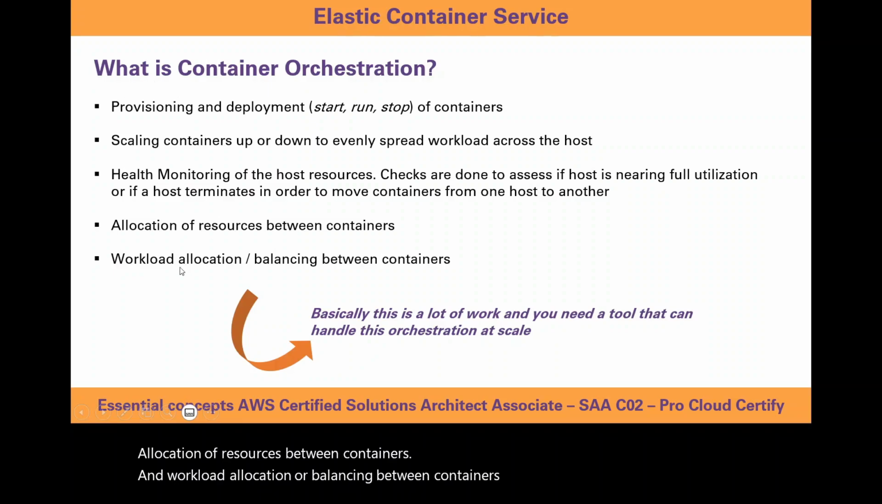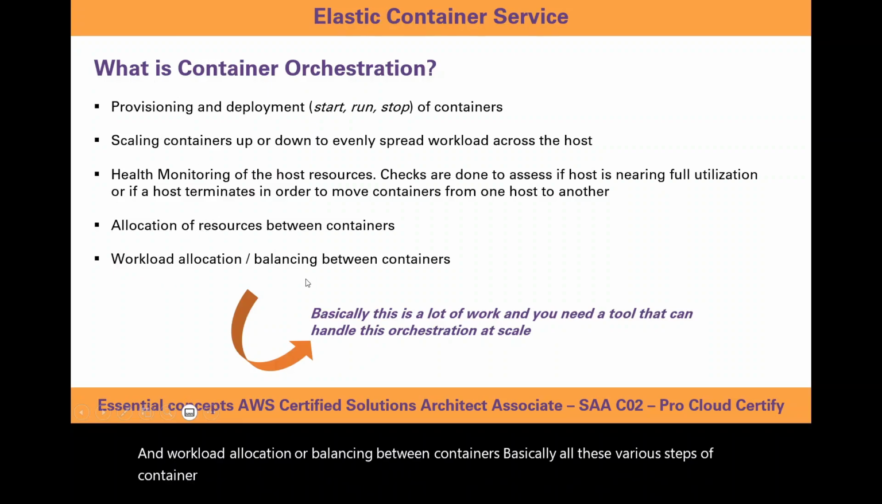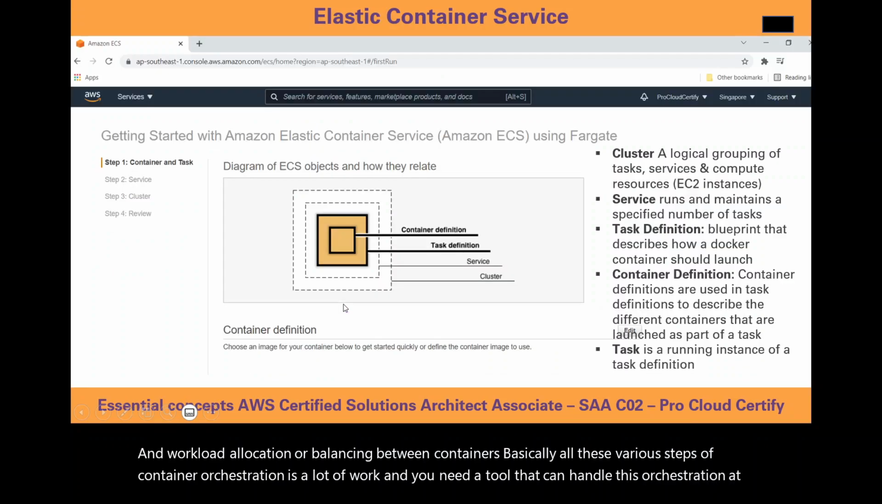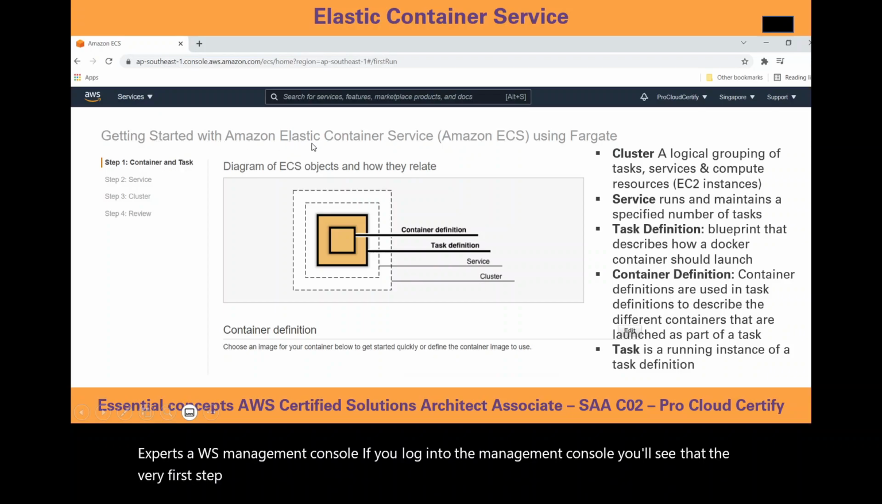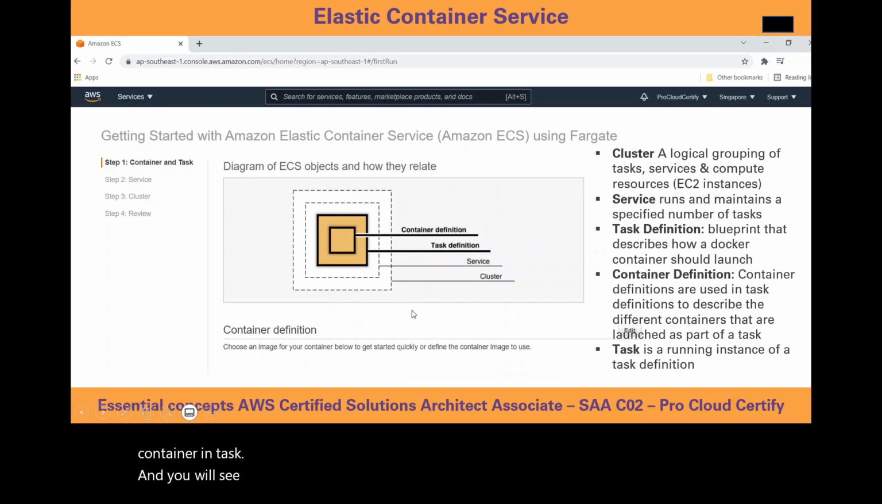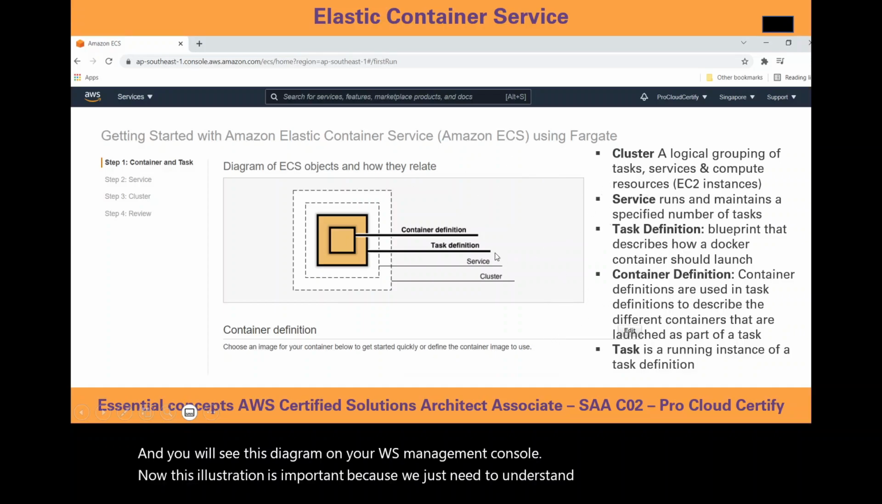Basically, all these various steps of container orchestration are a lot of work, and you need a tool that can handle this orchestration at scale. This is where Elastic Container Service comes in. Now, if you log into the AWS Management Console, you'll see that the very first step of getting started with Elastic Container Service is you need to first create a container and task, and you will see this diagram on your AWS Management Console. Now, this illustration is important because we just need to understand these definitions that have been mentioned over here.